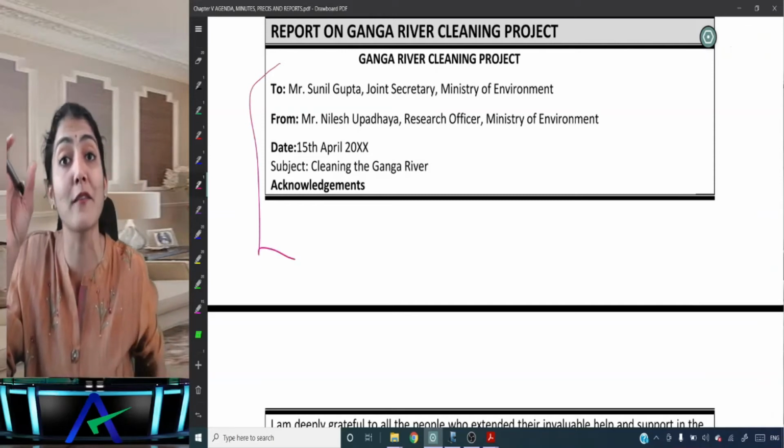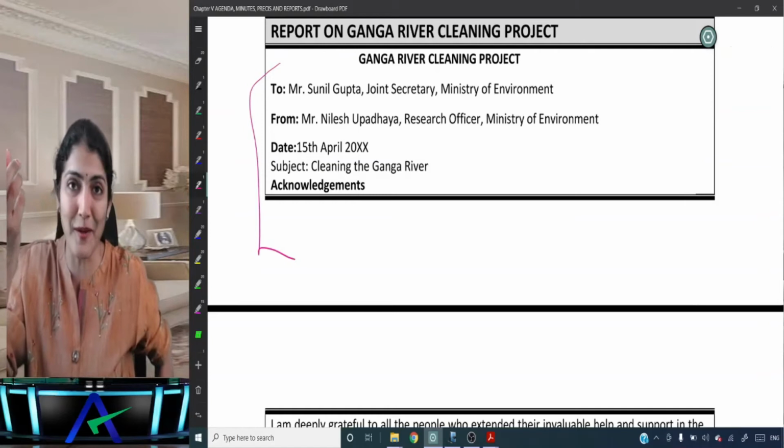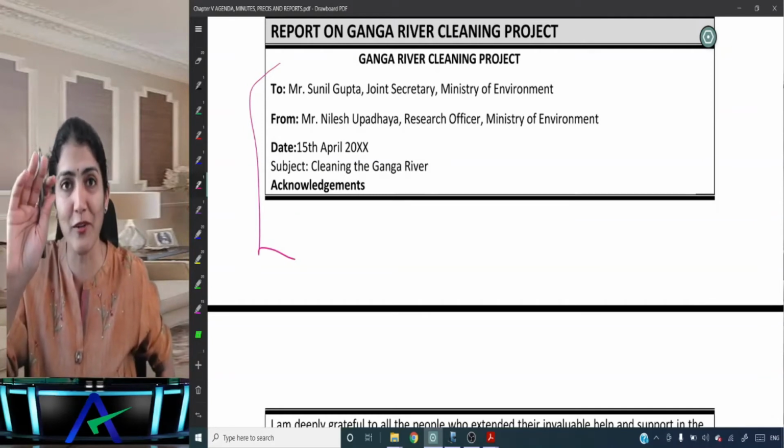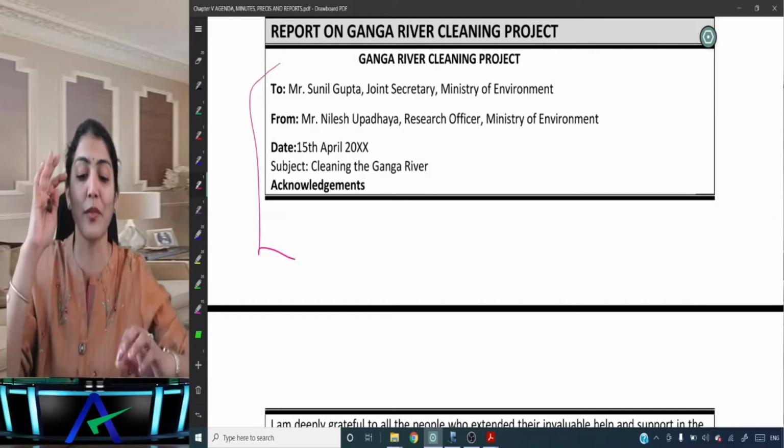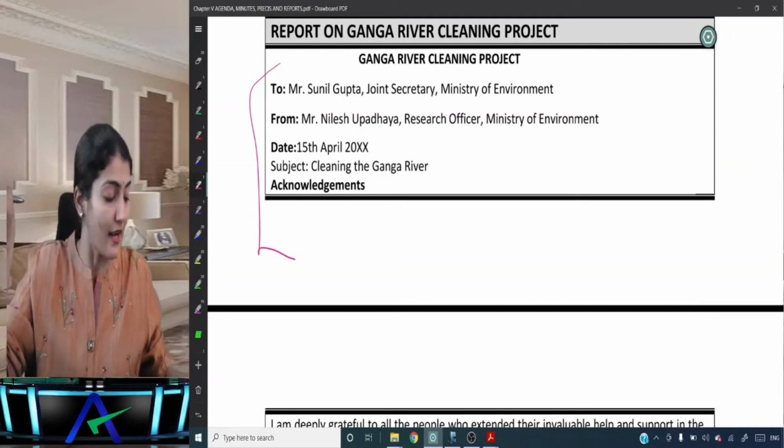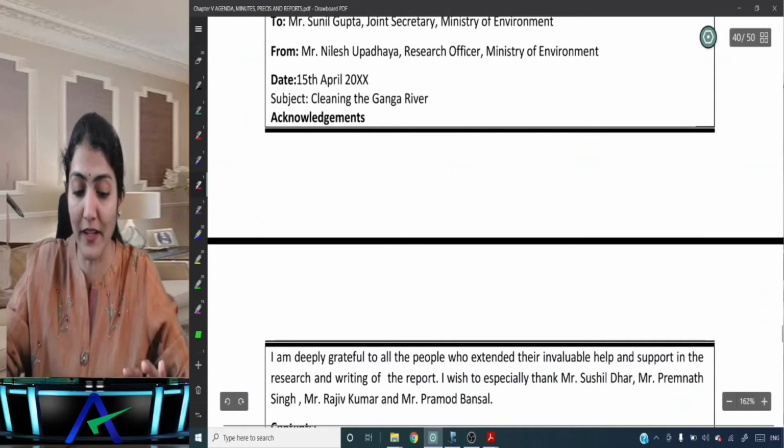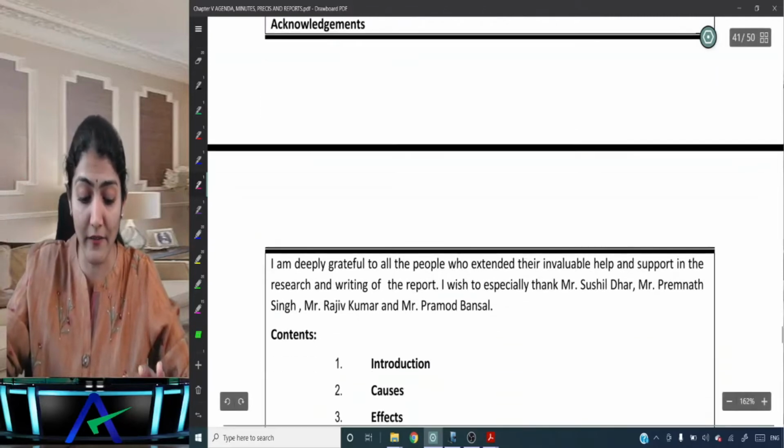The letter format is not to be followed. And a newspaper or magazine report, do you need to follow the letter format? No, there you don't need to follow the letter format. Okay. Right, so from Nilesh Upadhyay, date 15th April, subject: cleaning the Ganga River, acknowledgement, right?